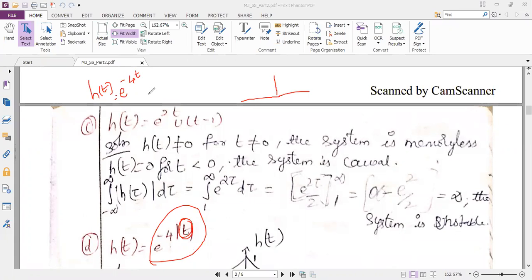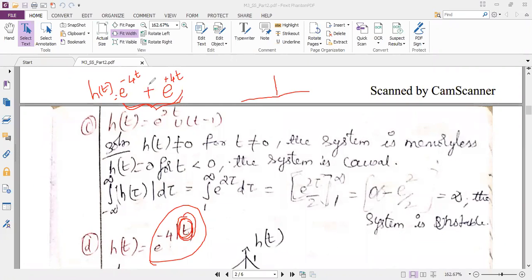Similarly, if I substitute t as minus, then I will get e power minus of 4 into minus t. That means I will get e power plus 4t. I hope you are following here. Since it is magnitude of t, one time I am substituting t as plus and another time as minus. So I am getting two expressions for h of t.